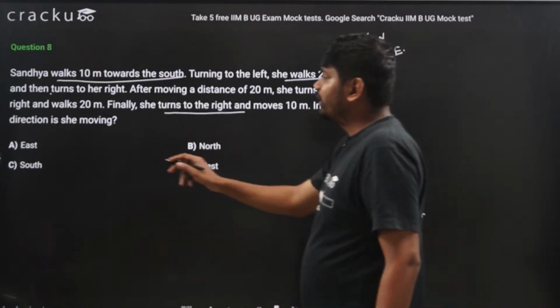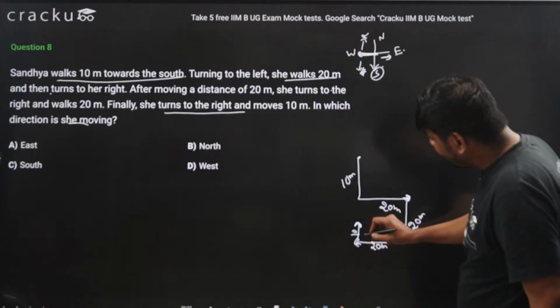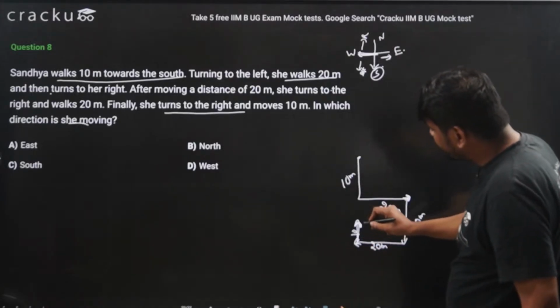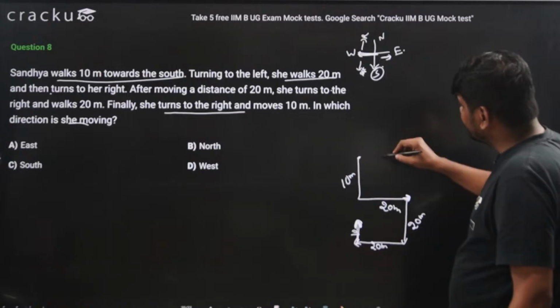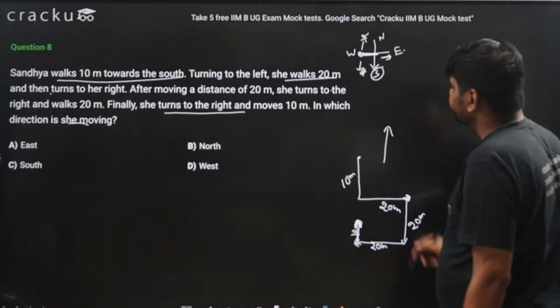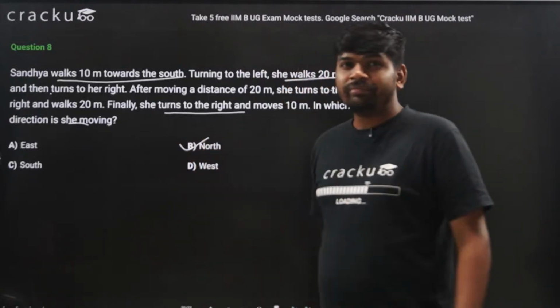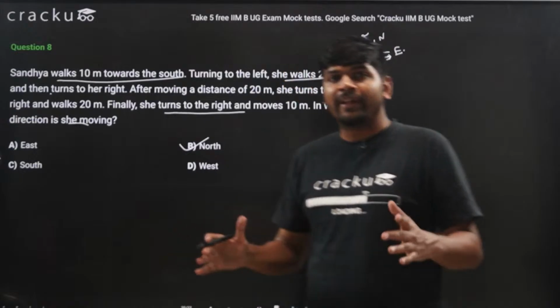Now in which direction is she moving? If you look carefully, after turning in this direction, she is moving in this direction only, and this direction is north. So the correct answer to this question is option B. I hope this is clear.